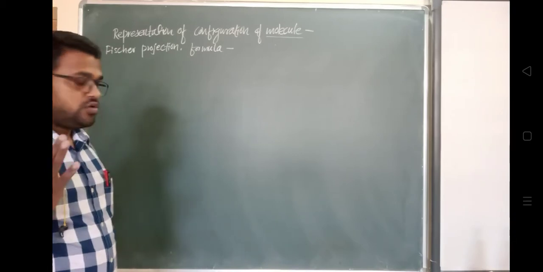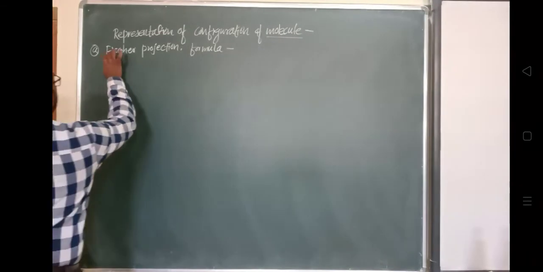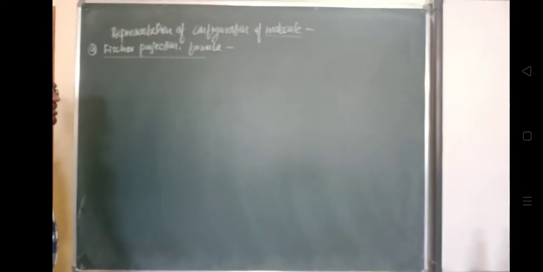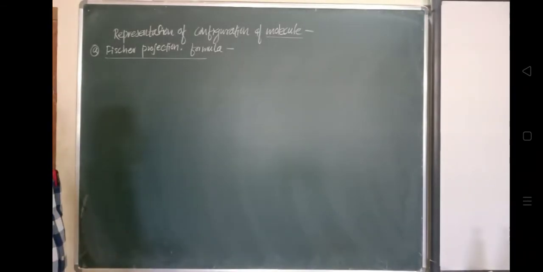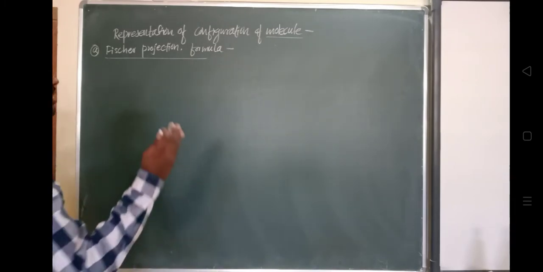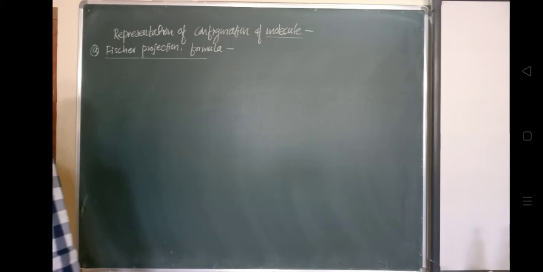Two representations are used to represent the configuration of a chiral carbon and the three-dimensional structure of optical isomers on plain paper.